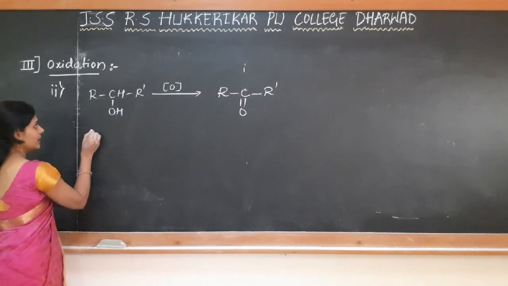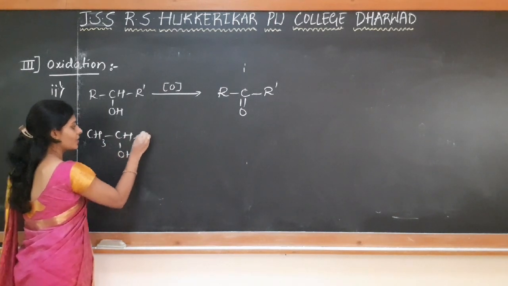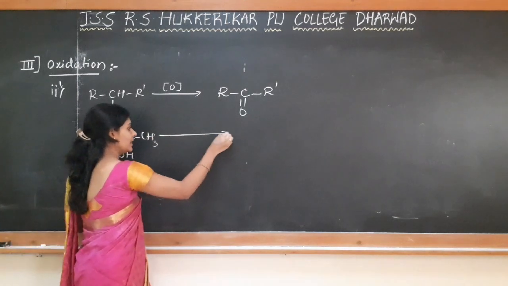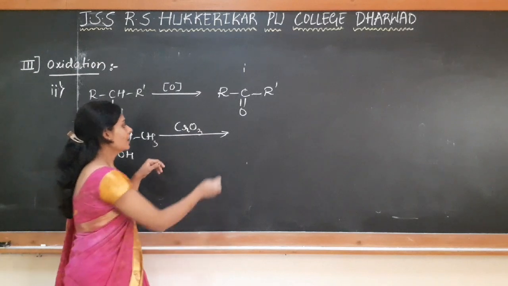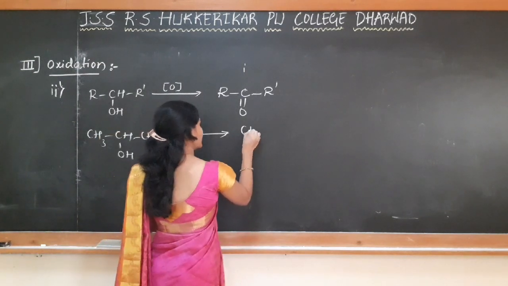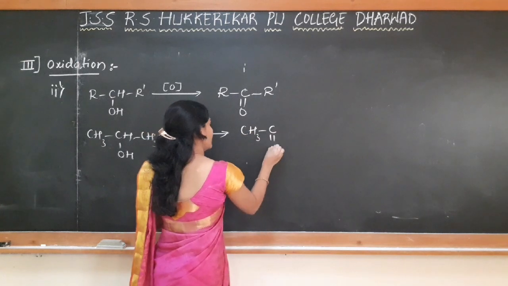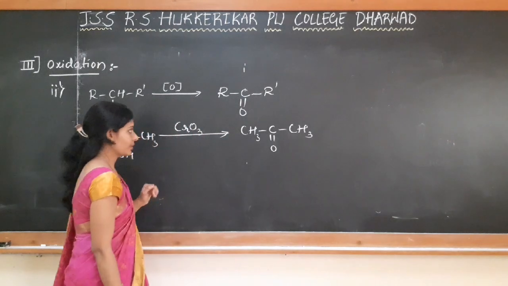For example, if I take CH3CHOHCH3, this is propan-2-ol. When it is treated with chromic anhydride, chromic trioxide, in anhydrous condition, there is a formation of propanone, that is ketone is formed as a product.